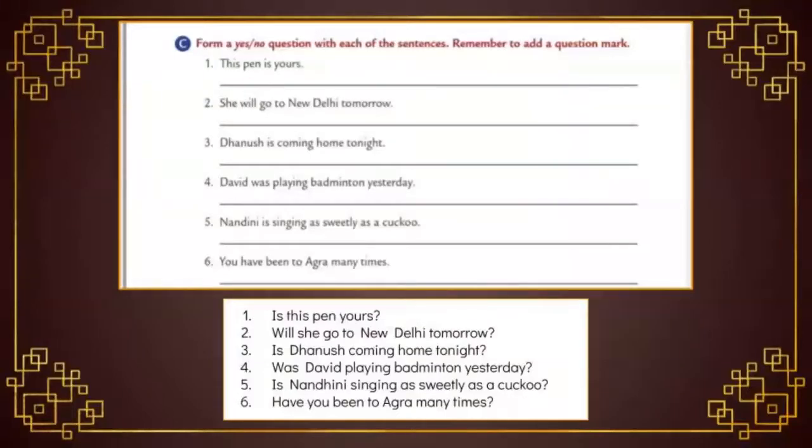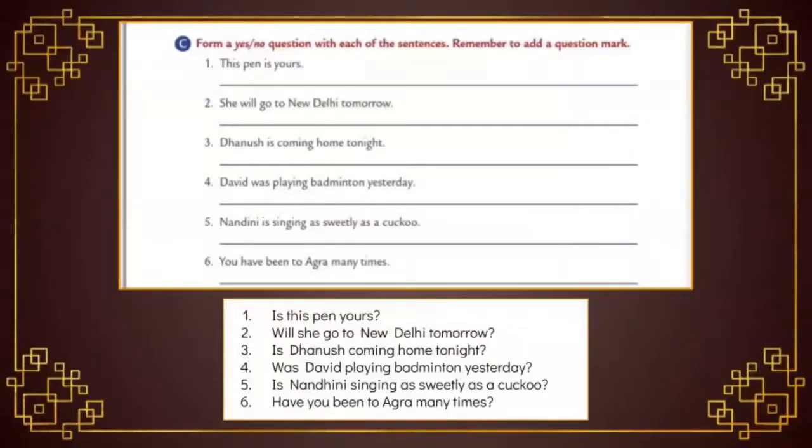First of all, find out the verb. What is the verb in the first sentence? Yes, you're right, the verb is is. So move the verb before the subject. Is this pen yours? Question mark. The first letter should be in capital. At the end of the statement, put a question mark.